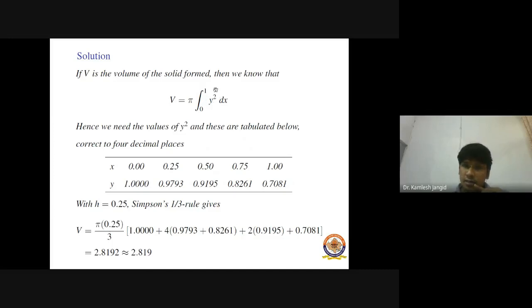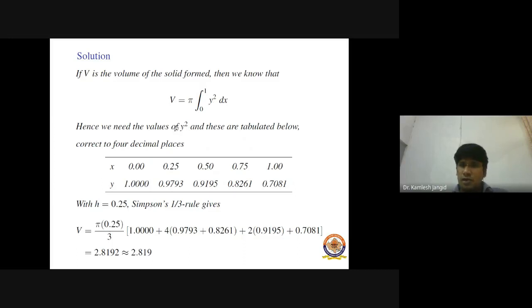If the integrand is a 1 degree polynomial, then we use the trapezoidal rule. If the integrand is a second degree polynomial, then we use Simpson 1/3 rule. If the integrand is a third degree polynomial, then we use Simpson 3/8 rule. So here the integrand is a second degree polynomial, so we use Simpson 1/3 rule.